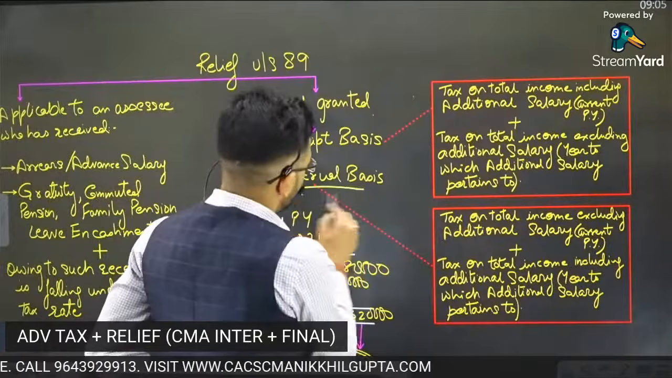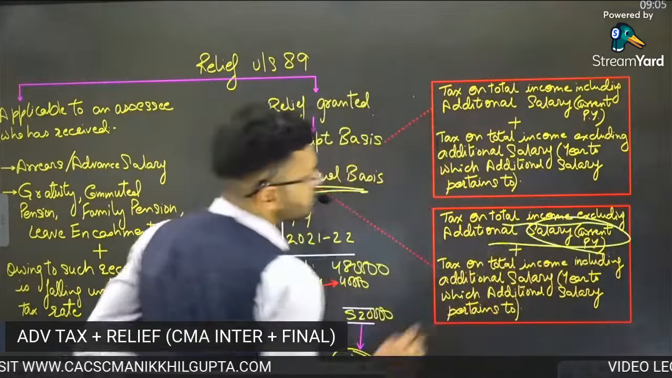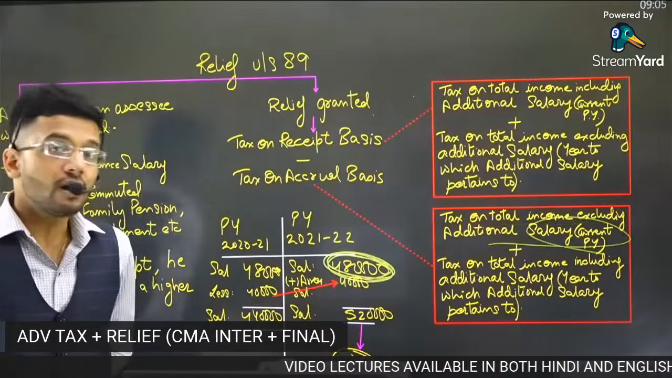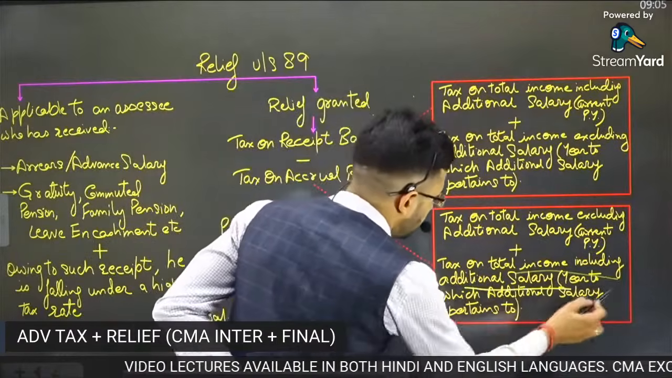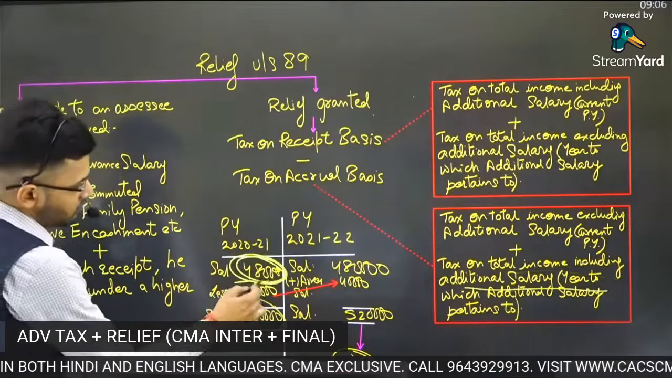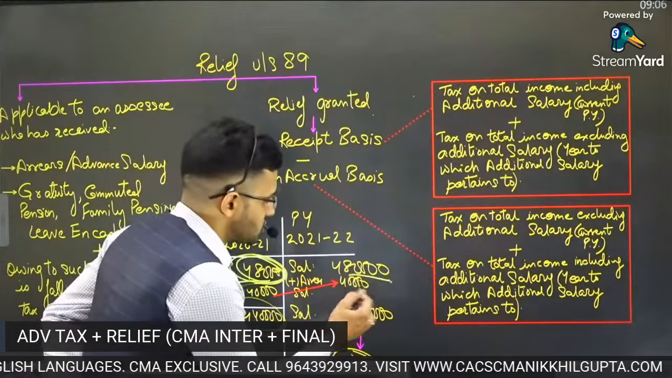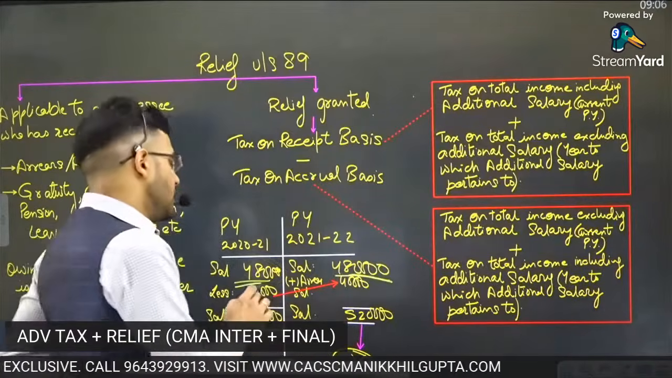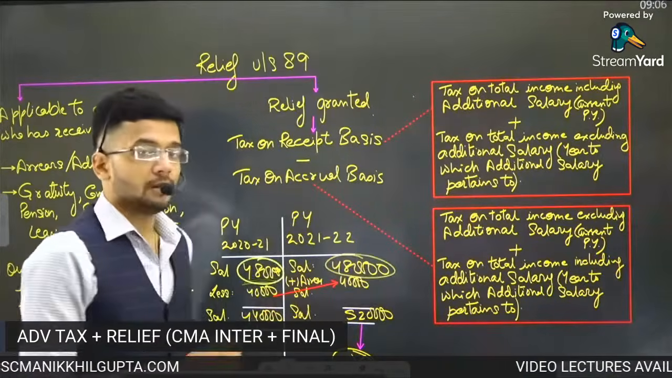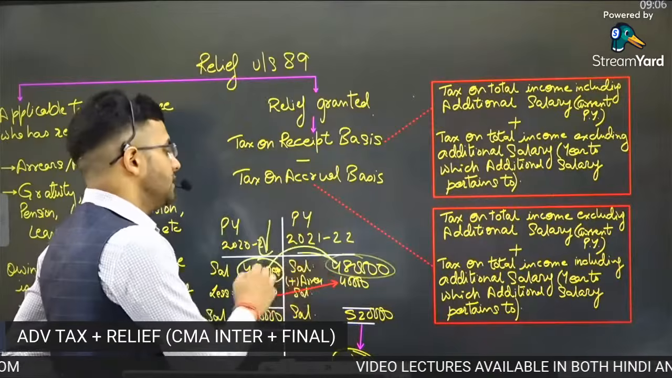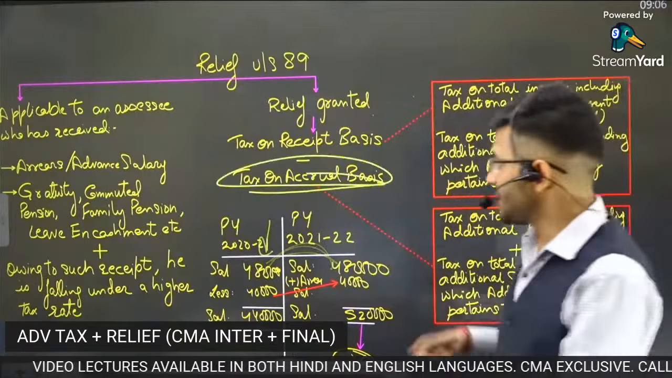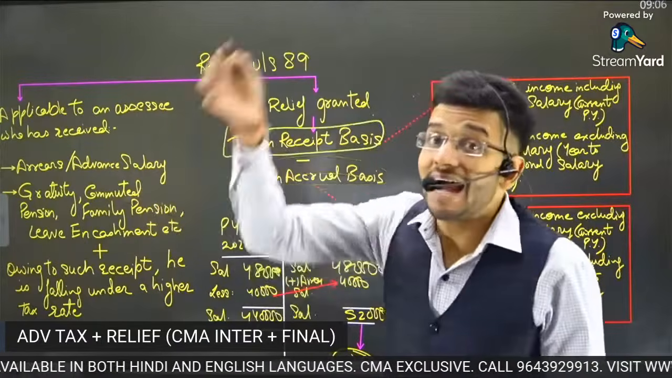Let's see, what is the tax on accrual basis? Tax on total income excluding the additional salary in the current year. So we will exclude the additional salary in the current year and compute the tax on 4,80,000, plus tax on total income including the additional salary in the previous year. If we include the additional salary in the previous year, it comes to 4,80,000. Both taxes are to be computed separately and added. This is the tax which should have been paid on accrual basis, and we are subtracting this amount from the tax which has actually been paid.